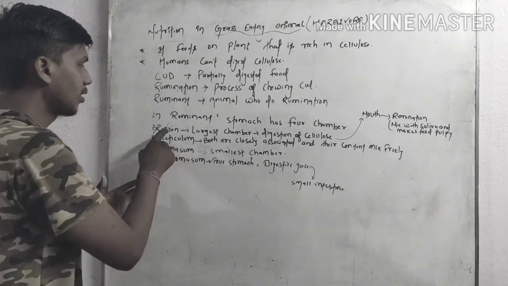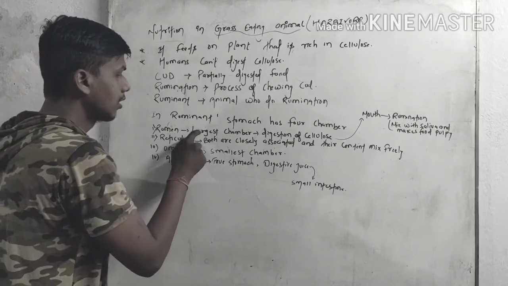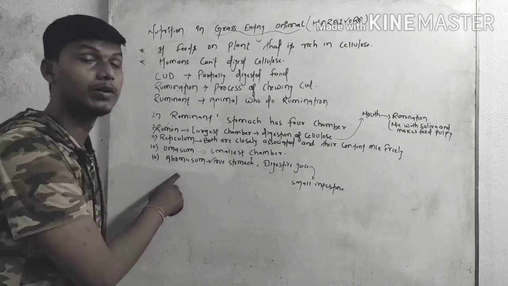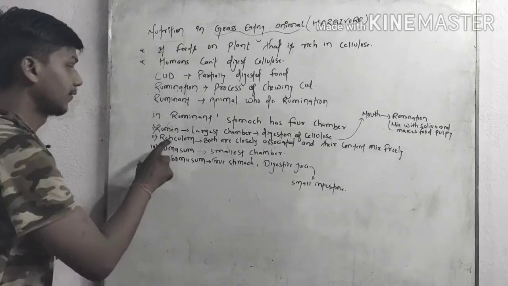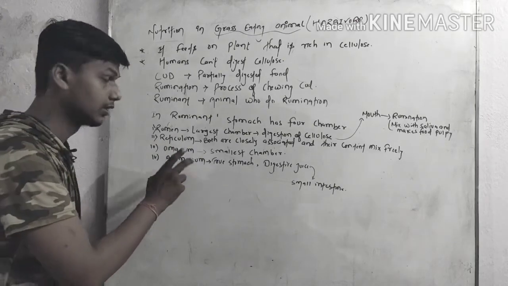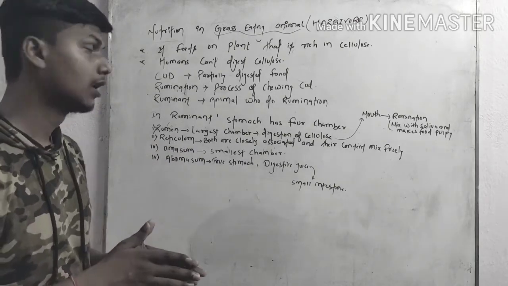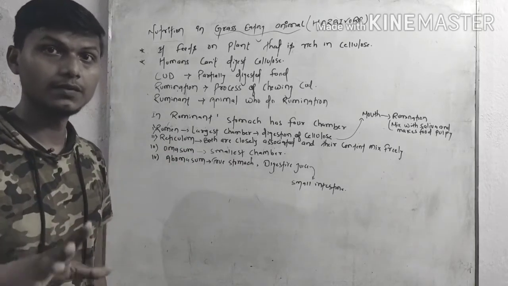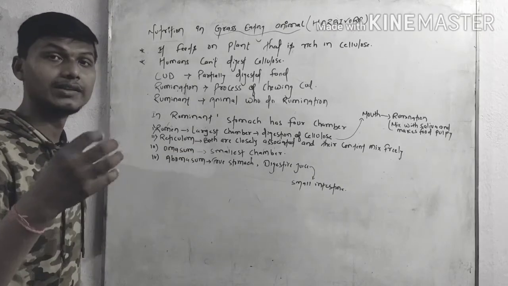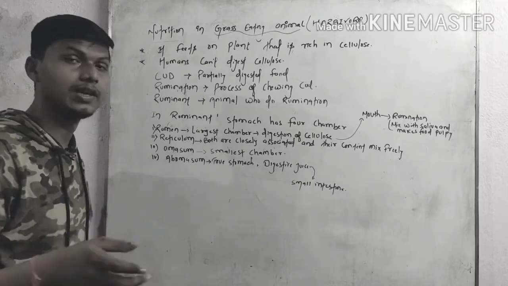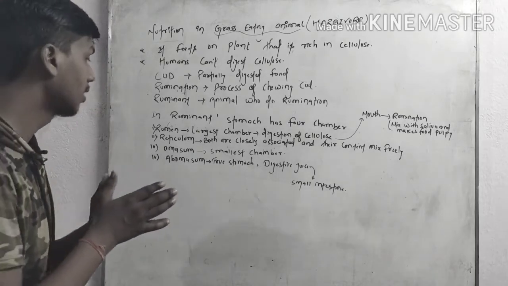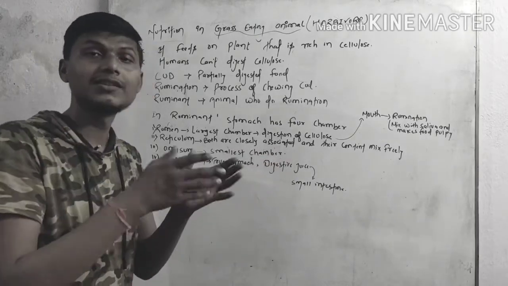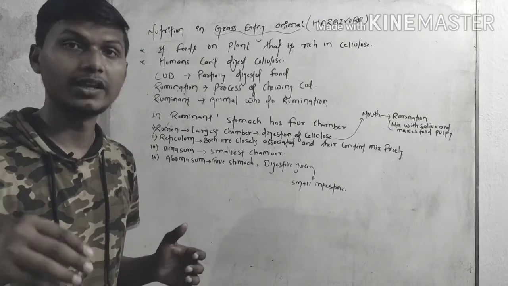The first chamber of the herbivores is the rumen, the second one is reticulum, the third one is omasum, and the fourth one is abomasum. See again. First rumen, second reticulum, third omasum, and fourth abomasum. According to size, rumen is the largest chamber of the stomach in herbivores. Rumen has the largest capacity to store food, and omasum is the smallest chamber. Abomasum is the true stomach. It is known as the true stomach because it contains all the digestive enzymes needed for the digestion of the food in the herbivores.